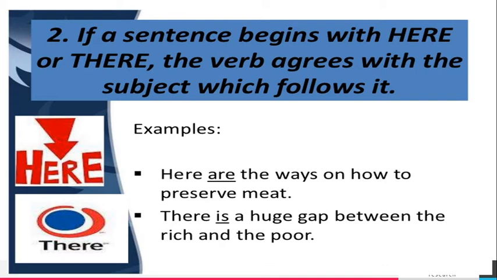Another example: there is a huge gap between the rich and the poor. A huge gap is the subject here. Here, there is not a subject. So a huge gap, a singular subject, so the singular verb is used.